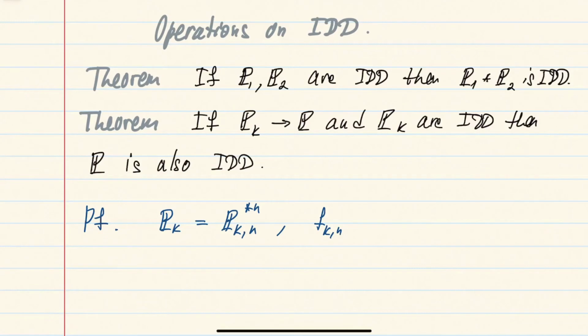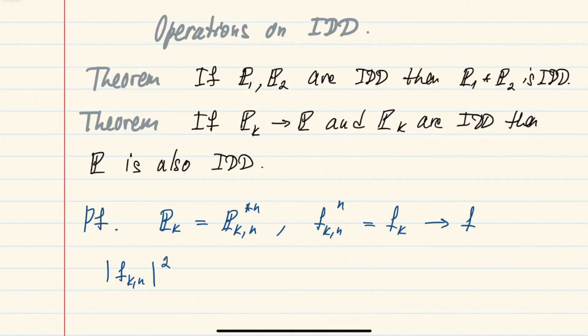So in particular, fkn to the power n will be the characteristic function fk of this distribution pk. And since pk converges to p, characteristic functions also converge, right? So here f is a characteristic function of p.